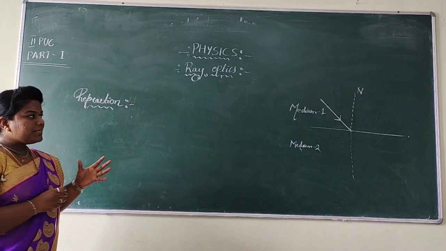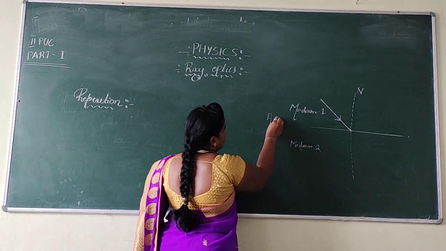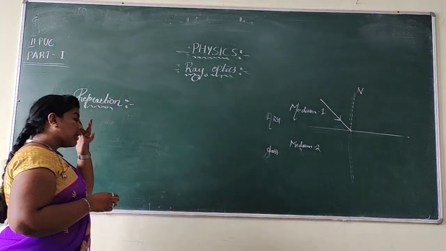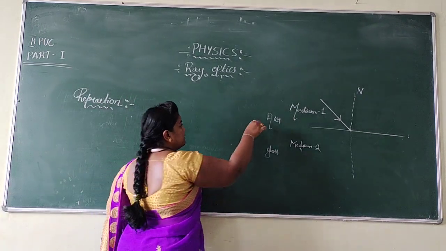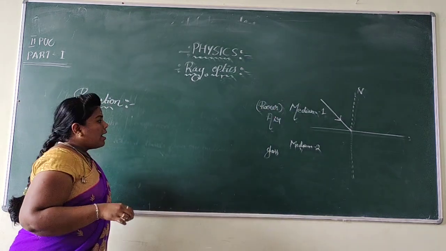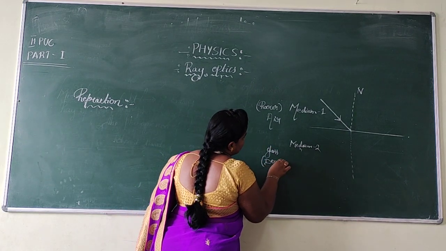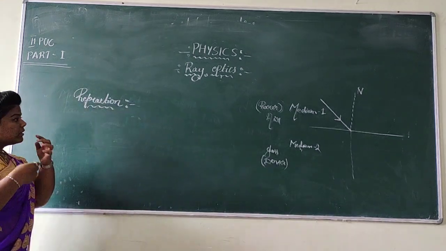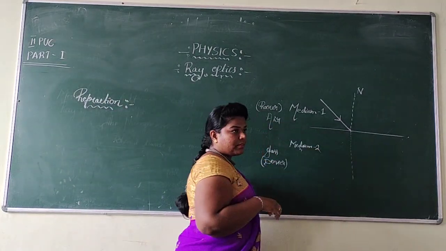Then, which medium is rarer? For that, let us take an example, air and glass. Medium 1 is considered as air and medium 2 is considered as glass. You know from your 10th class that air is called the rarer medium and glass is called the denser medium. This rarer and denser medium can be understood with the help of refractive index, which let us study in the next class.